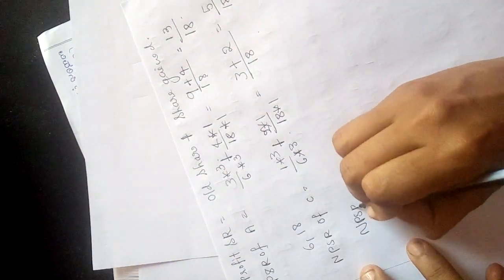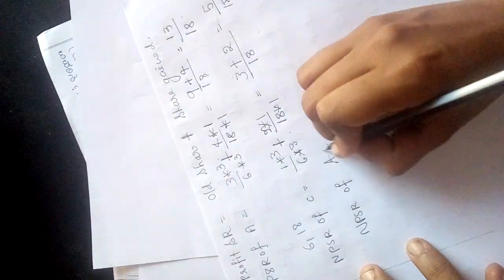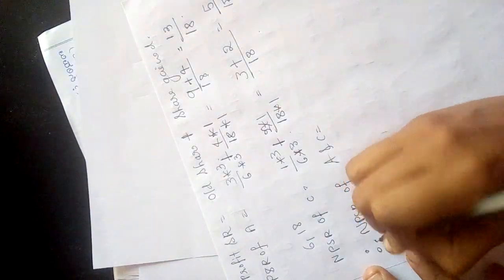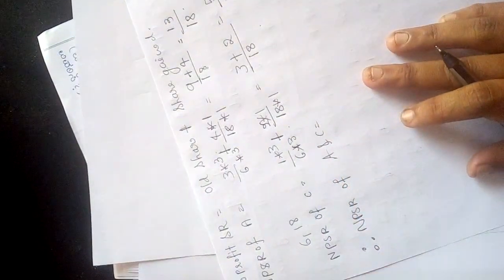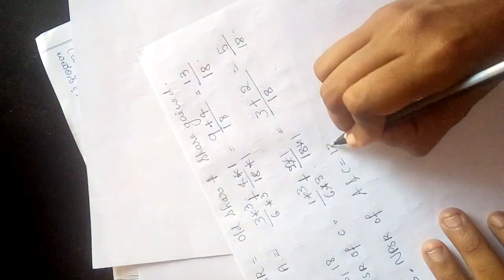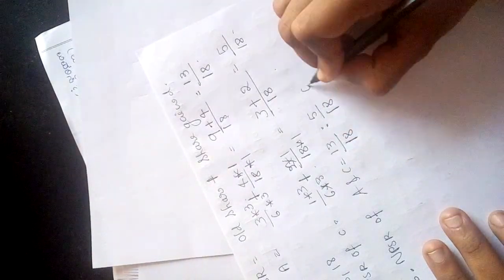So 2 ones are 2. So 5/18. Right? So new profit sharing ratio of A and C is therefore, okay, don't forget to mention therefore, new profit sharing ratio of A and C is 13/18 is to 5/18 or 13:5.